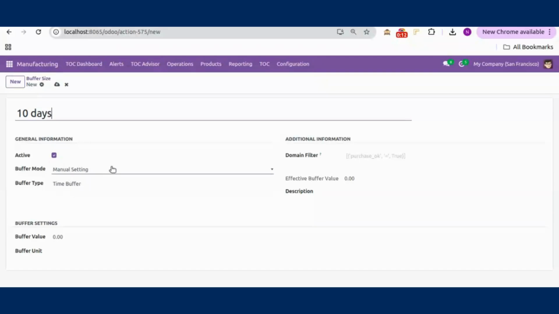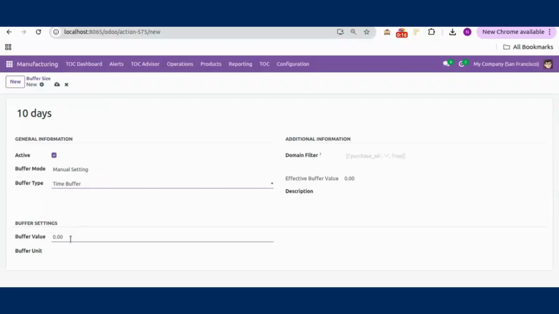First, give your buffer a descriptive name. We'll start with 10 days. Then add buffer mode as manual setting and select time buffer for the buffer type. Now, define the value. Enter 10 for the buffer value, and set the buffer unit to days.